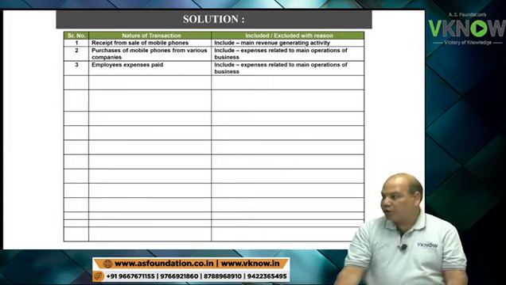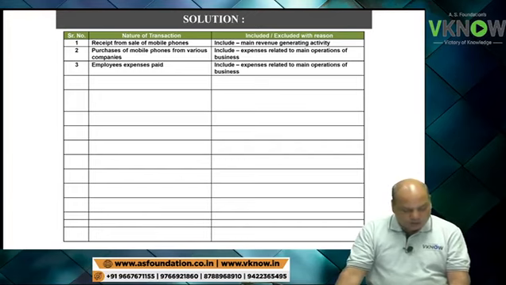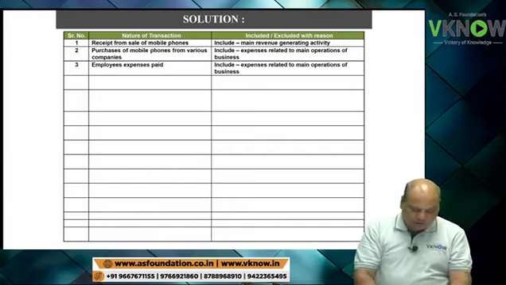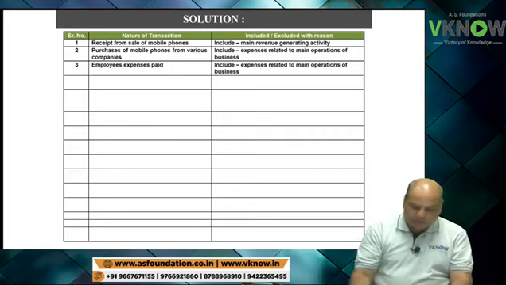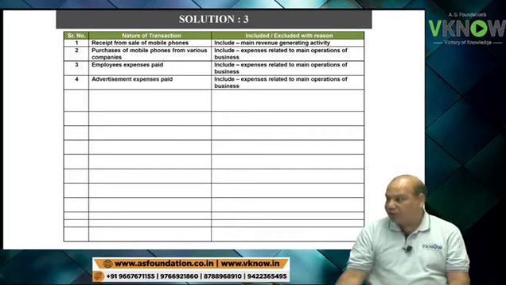Write down operating activity. Employee expenses paid, operating activity. Advertisement expenses paid, operating activity. Quickly write down.